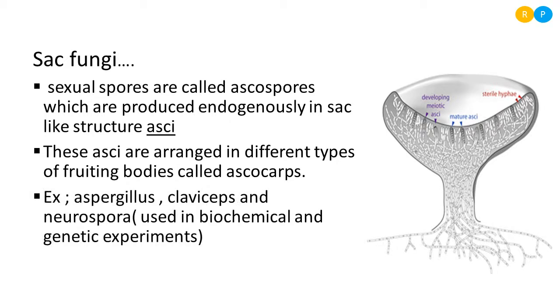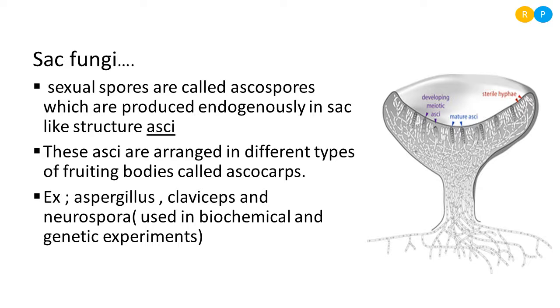Then the best example of fungi that comes under the sac fungi category is Aspergillus. The first diagram we saw in our last slide is Aspergillus, and we have the example of Claviceps, then Neurospora. Neurospora is the best example of an organism belonging to Ascomycetes because it is used in biochemical and genetic experiments.